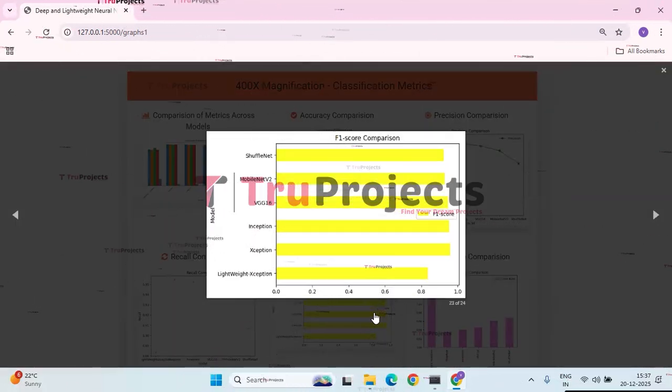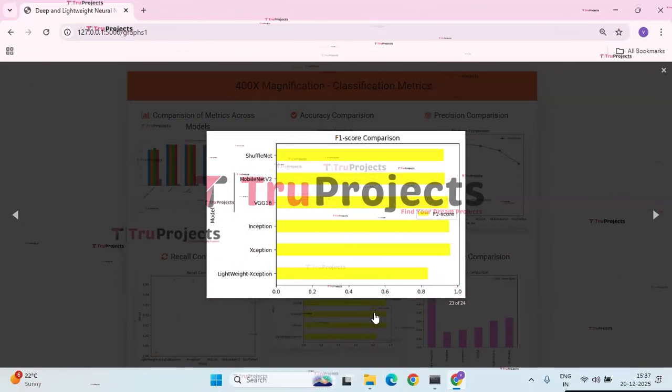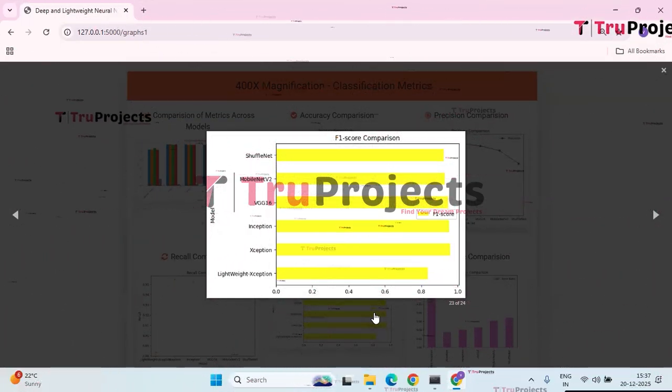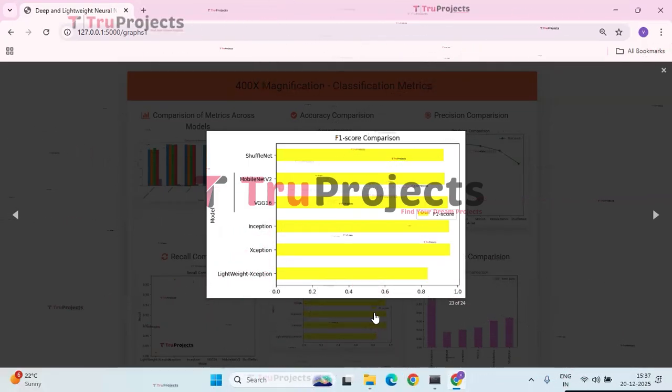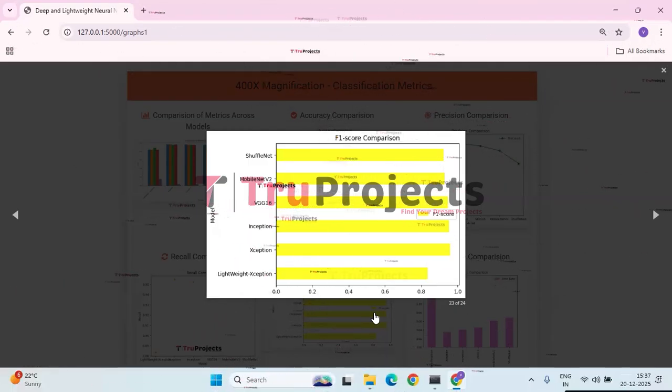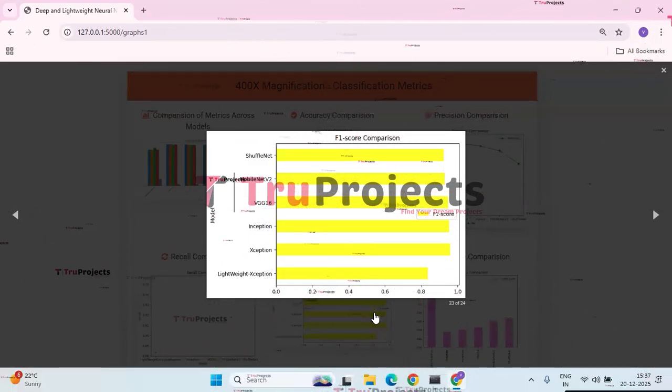Next, we have the F1 score comparison graph. This graph compares F1 scores of different deep learning models. Xception and Inception achieve the highest F1 score, close to 0.98. Lightweight Xception has the lowest performance, while the others show strong, similar results.